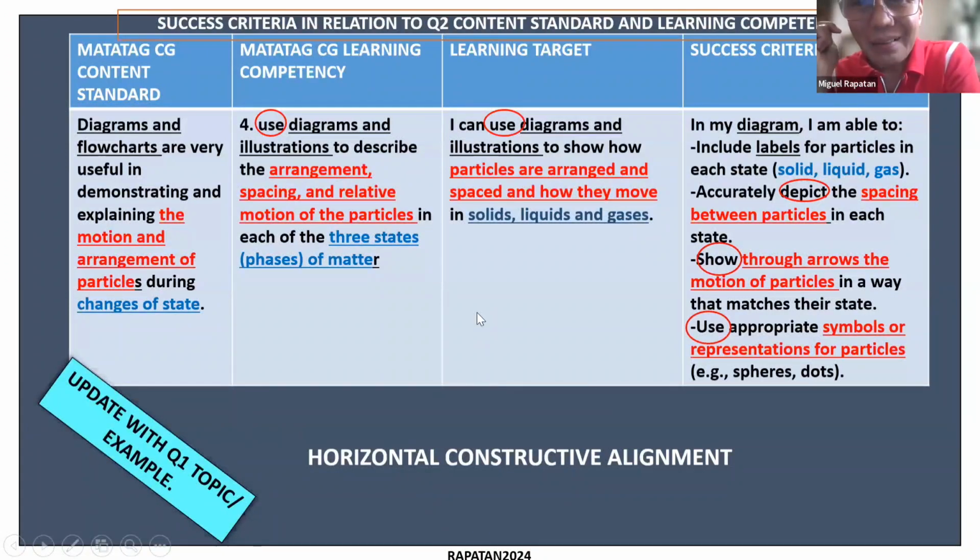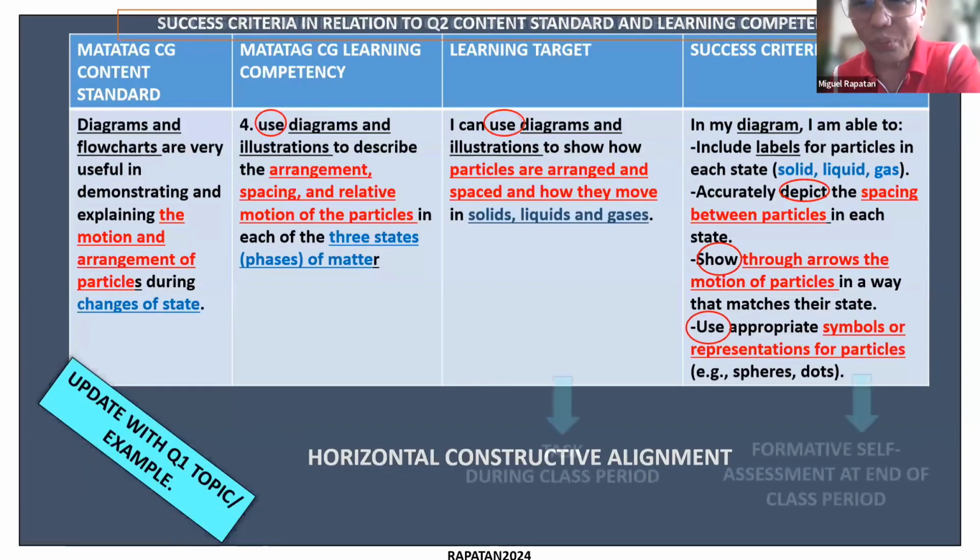And these learning targets and success criteria, they may be posted on the board, they may be placed in the LMS, they may also appear in a worksheet, they may appear also something that students are going to do as part of their group work.